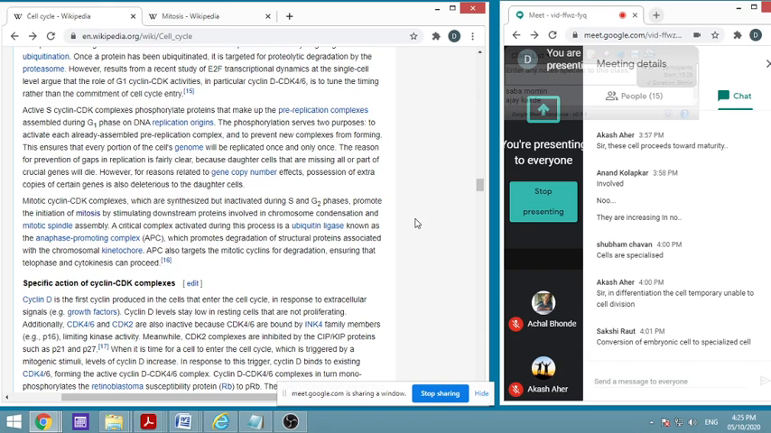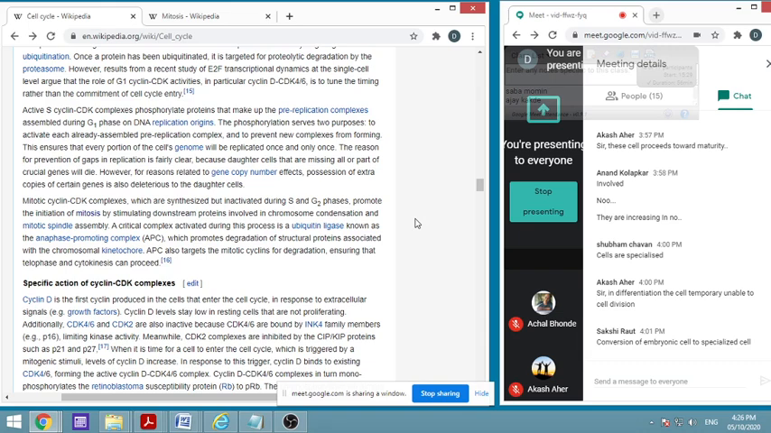So next to the synthesis phase, again there will be checkpoints, that is, mitotic cyclin CDK complexes. They are synthesized but inactivated during S and G2 phase. They promote the initiation of mitosis by stimulating the downstream proteins which are involved in chromosome condensation, and they will form the mitotic spindle assembly. I hope you remember the mitotic spindle. If not, go through it again, because we shall see it in cancer.